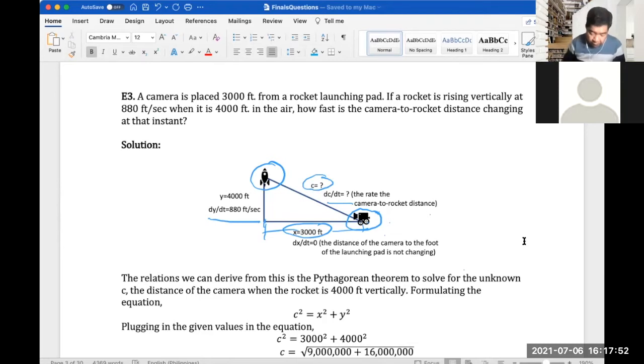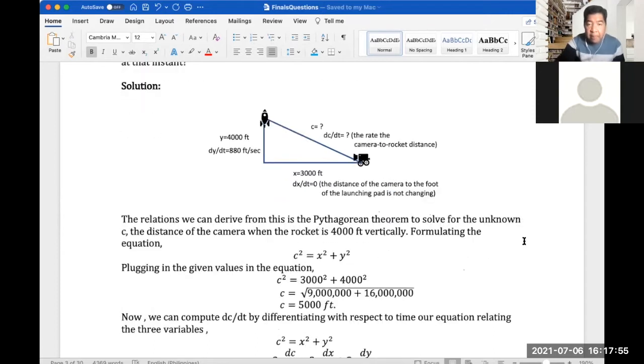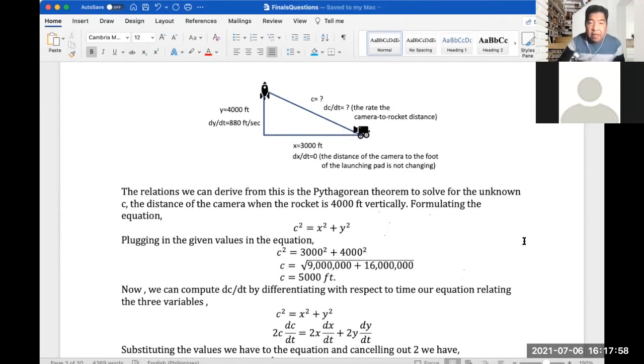Let me just clear this so we can move up. The relationship can be derived again from the famous Pythagorean theorem to solve for the unknown C, which is the distance of the camera when the rocket is 4,000 feet vertically. So we have again this equation: C squared equals X squared plus Y squared. Plugging in our values, we have X as 3,000, and our Y is 4,000. Solving for C, we got 5,000 feet. So we already know C, which is 5,000 feet.